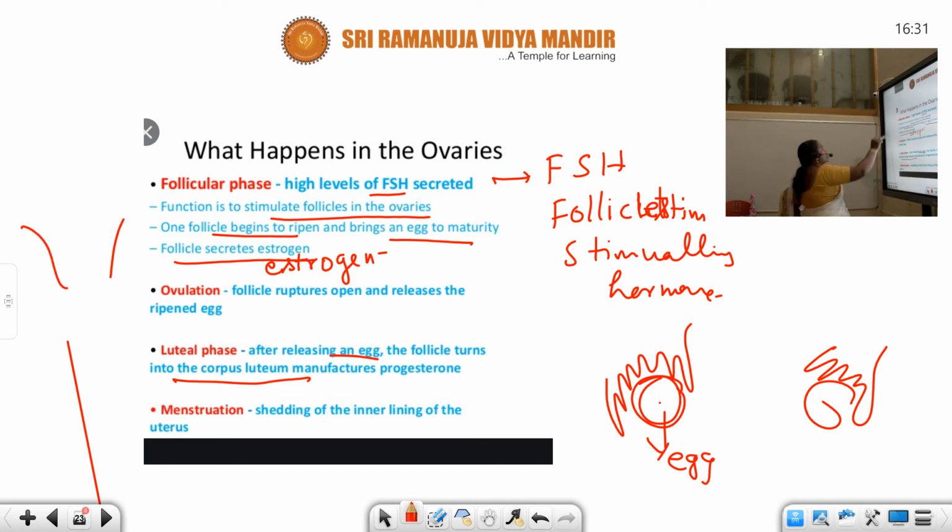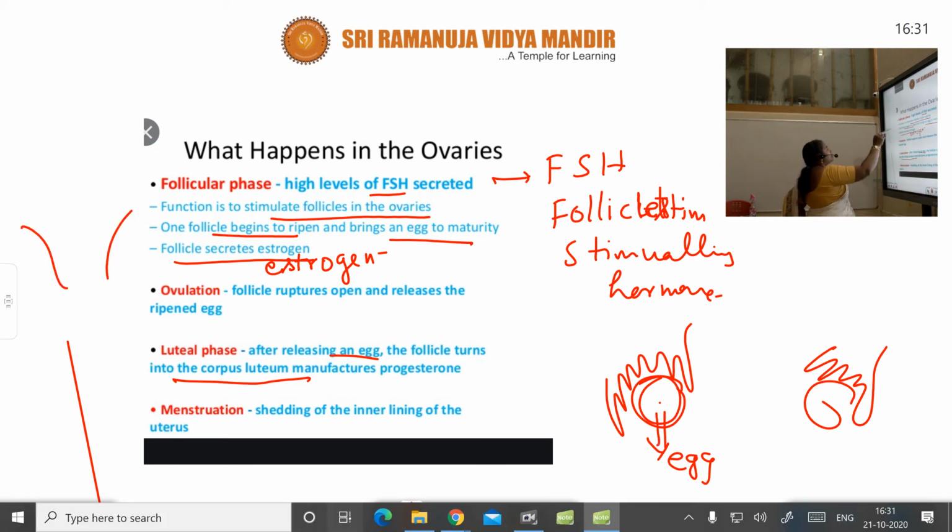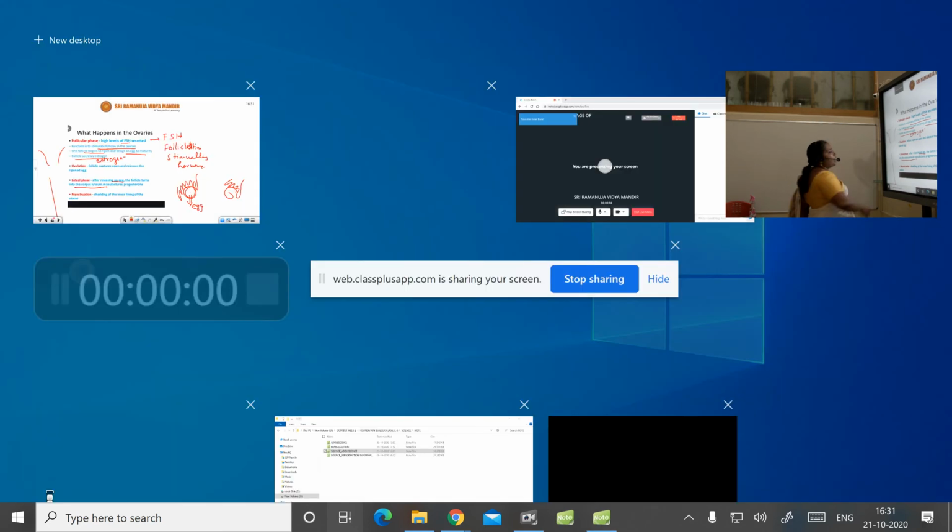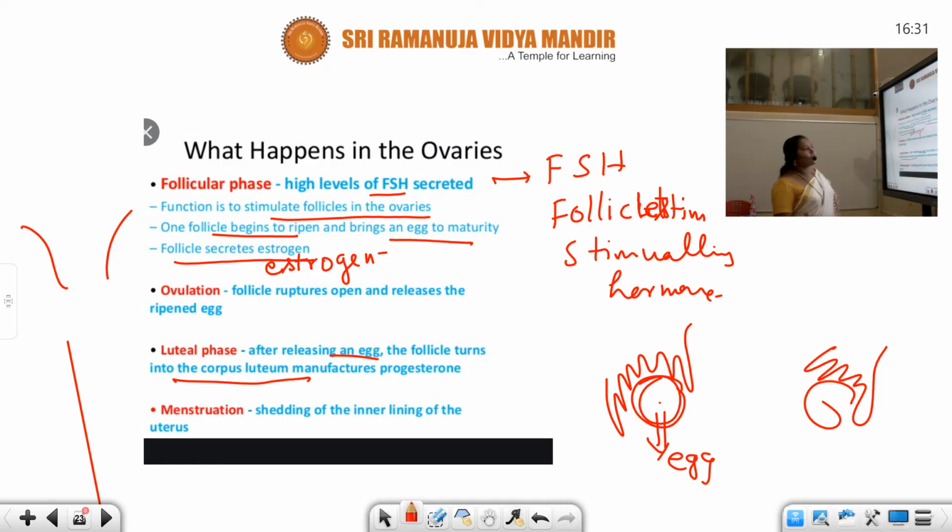Within the uterus, the inner lining is known as the endometrium. This inner lining is shed out in the form of blood as well as some mucus. That is nothing but the menstrual flow. These are the different events we can see in the menstrual cycle.